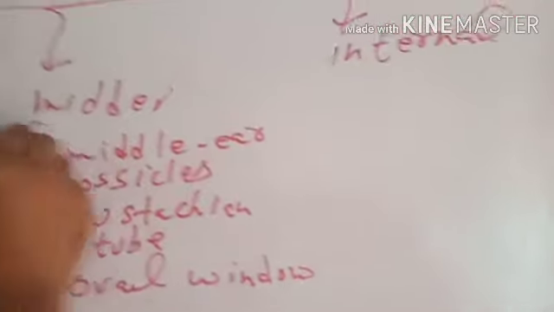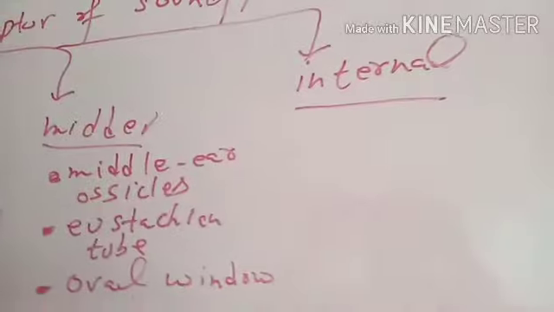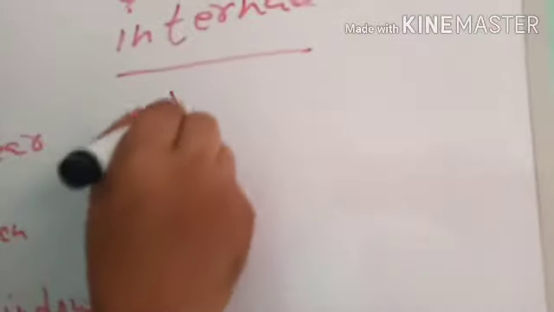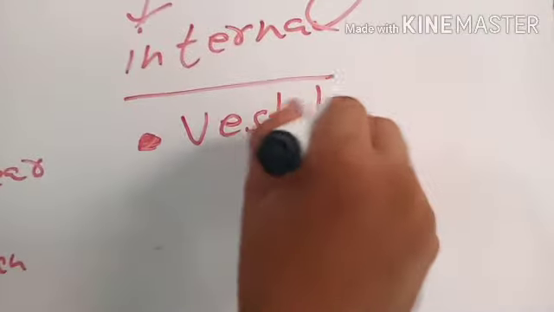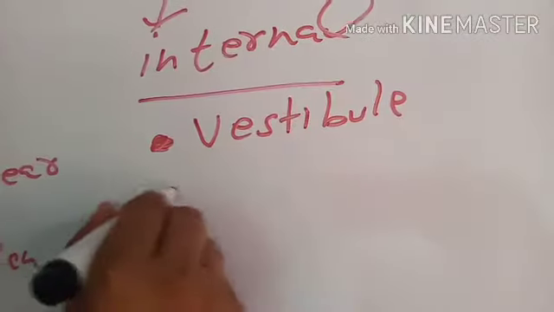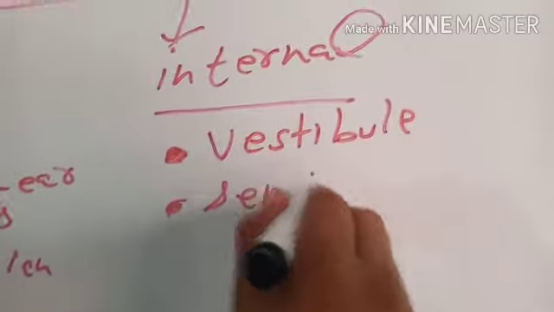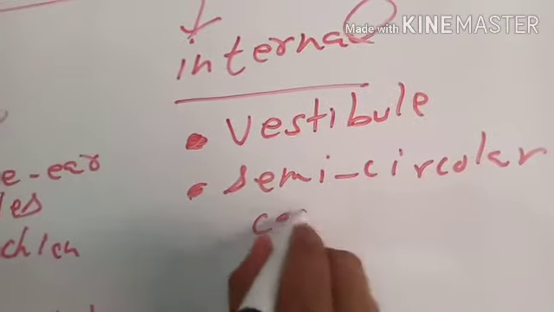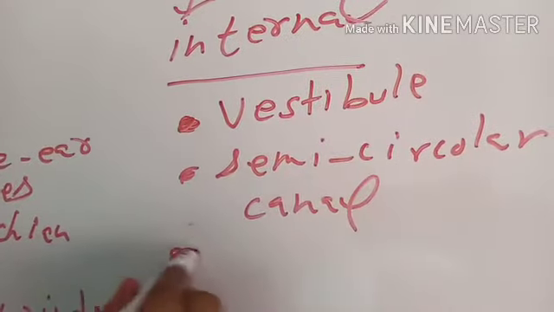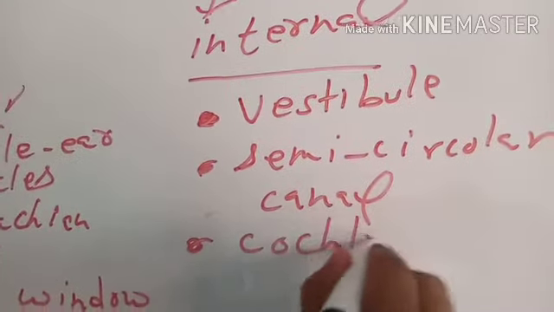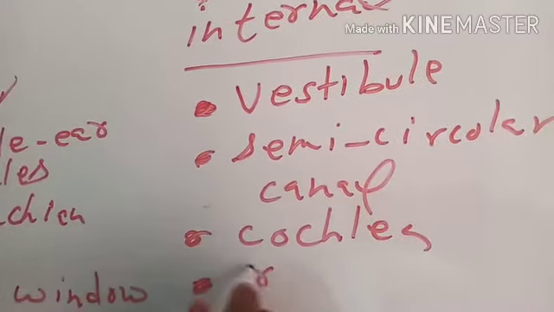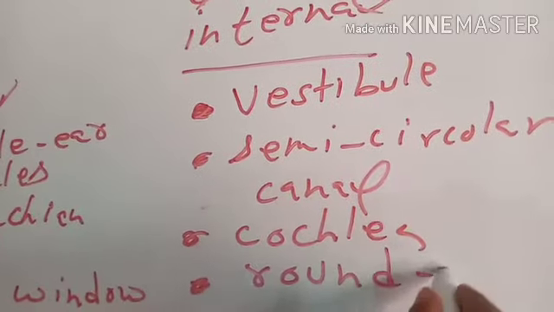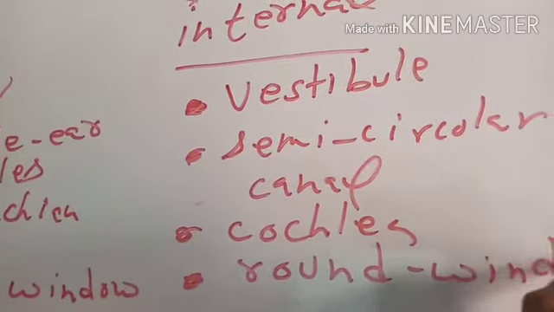Internal ear consists of vestibule, semi-circular canals, cochlea, and round window.